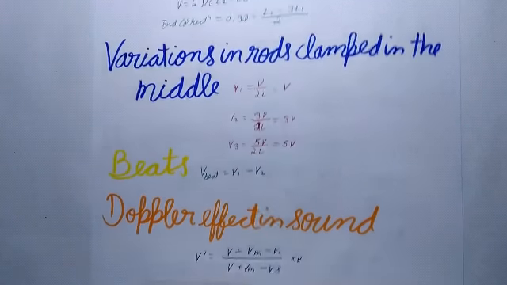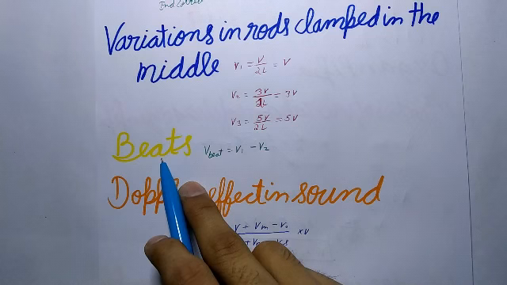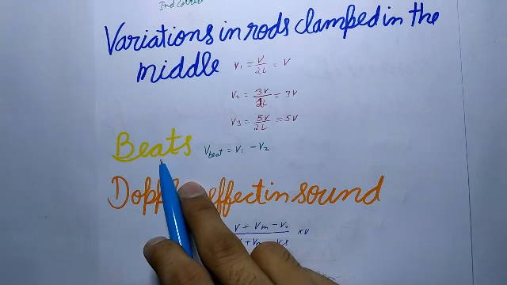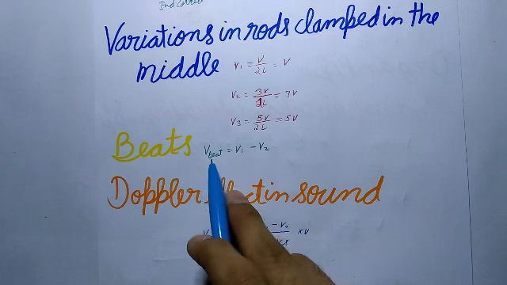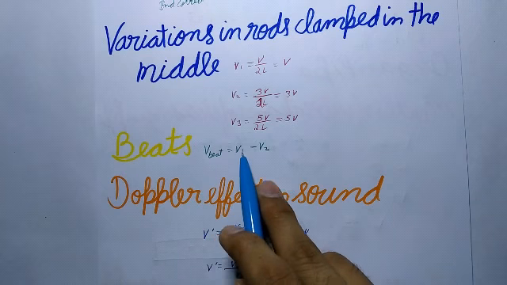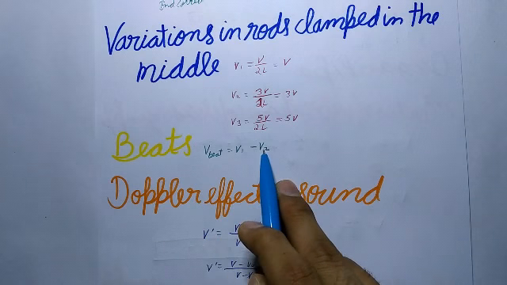So let's understand beats. The periodic variations in the intensity of sound due to the superposition of two sound waves of slightly different frequencies are called beats. One rise and one fall of intensity constitute one beat. The number of beats produced per second is called beat frequency. So beat frequency is given by this expression: v1 minus v2.